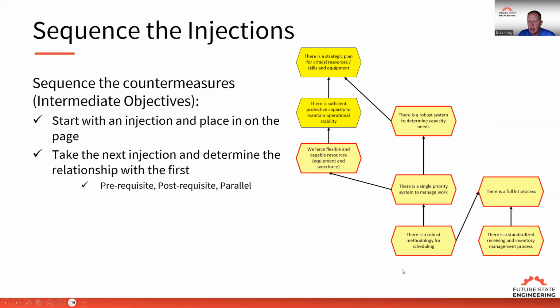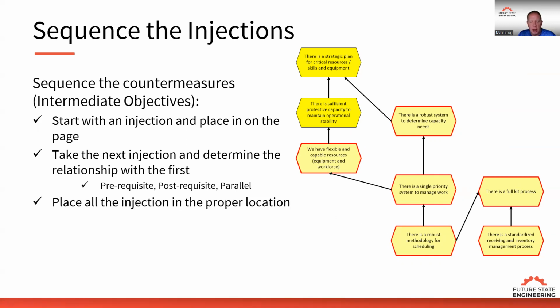So in this case, there's a robust methodology for scheduling that is a prerequisite for a single priority system to manage work, and it's also a prerequisite for the full kit process. In addition, there's a standard receiving and inventory management process, which has nothing to do with the scheduling process. It can be done in parallel. So here's an example where we have prerequisites and parallel injections.